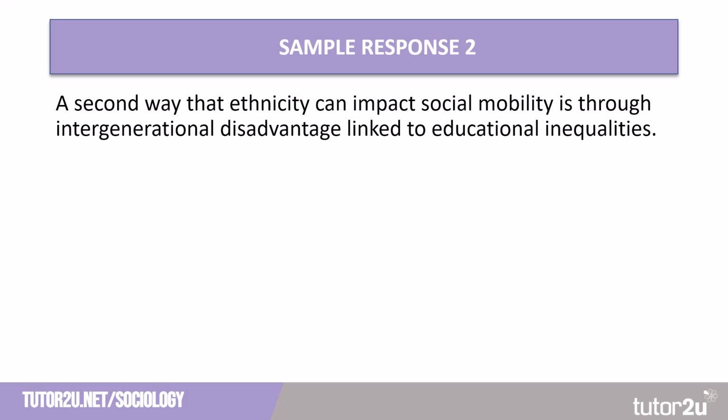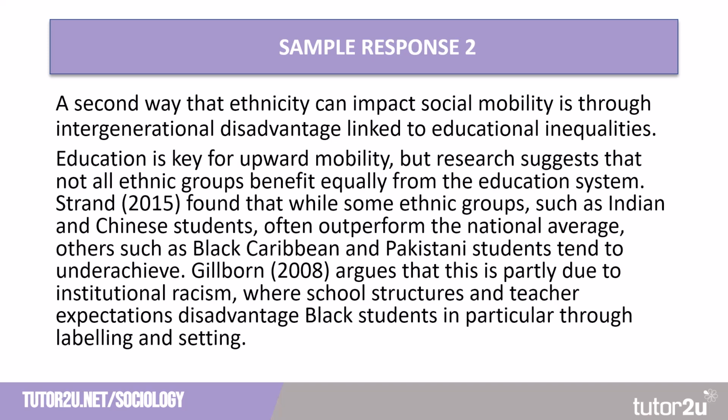The second response, again, is focused on intergenerational disadvantages, and this is linked to educational inequalities. The student has explained that education is key for upward mobility, but research suggests that not all ethnic groups benefit equally from the education system. They've used some research done by Steve Strand in 2015 that found that while some ethnic groups such as Indian and Chinese students often outperform the national average, others such as Black Caribbean and Pakistani students tend to underachieve.